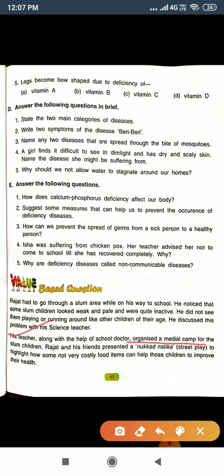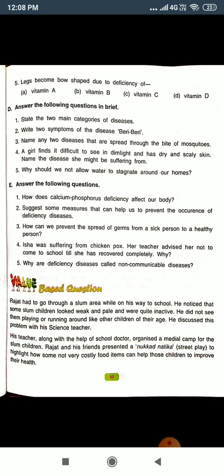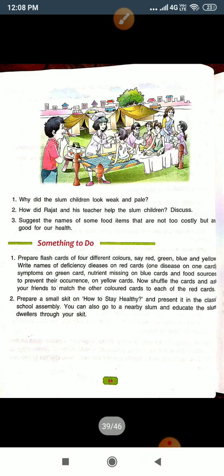Organized a medical camp for the slum children, and Rajat and his friend presented a Nukkad Natika, in English you will say street play, to highlight how some not very costly food items can help those children to improve their health. What was the message? The message was that not very costly food items can help those children to improve their health. So this is the passage, and now you have to answer the questions, and there are three questions.